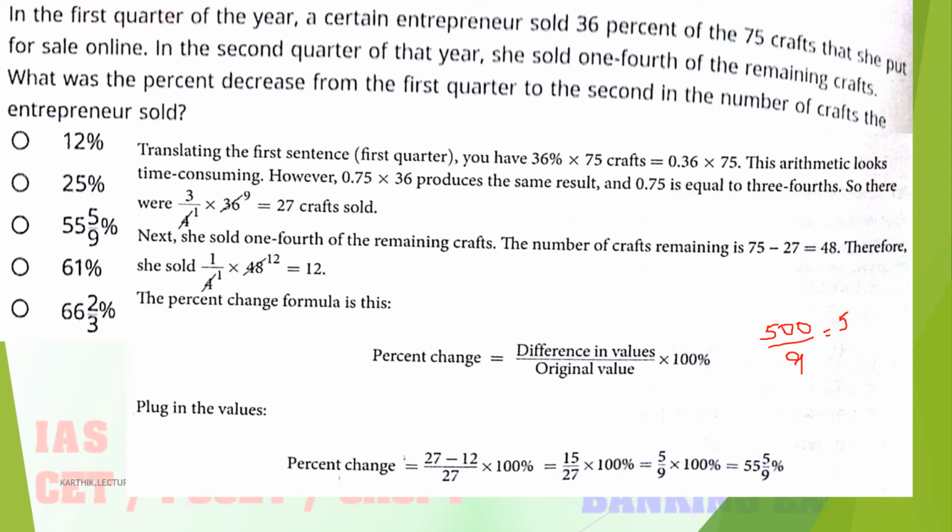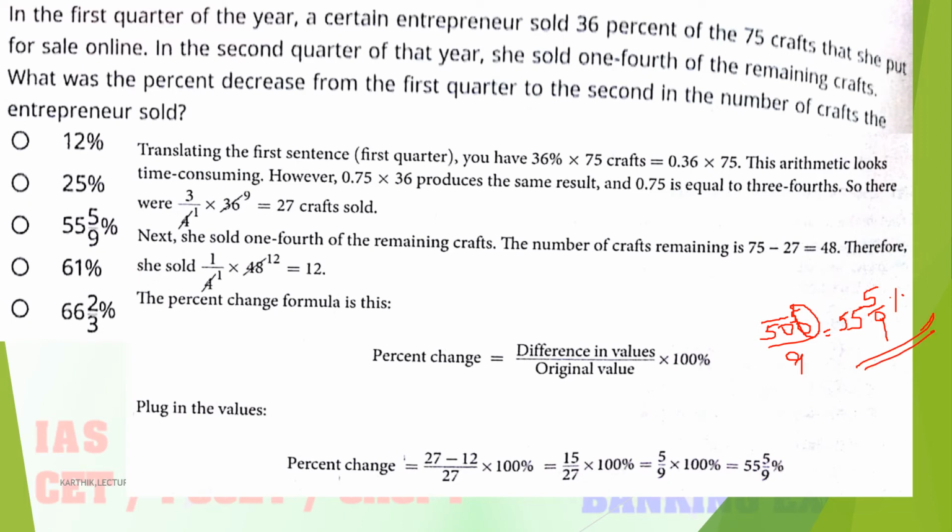The remaining thing is 5, so that is nothing but again 50. 5 nines are 45, so here 50 is there. Then the remaining 5 divided by 9 percent. So this is the answer.